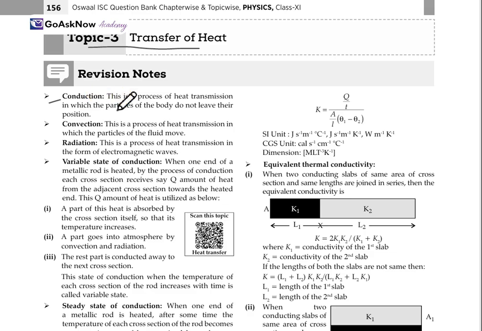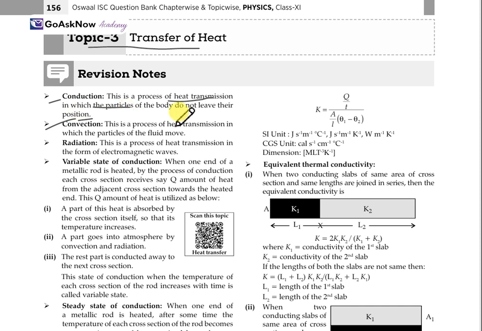Conduction. This is the process of heat transmission in which the particles of the body do not leave their position. They remain in the same position. Then this particular process is called conduction.